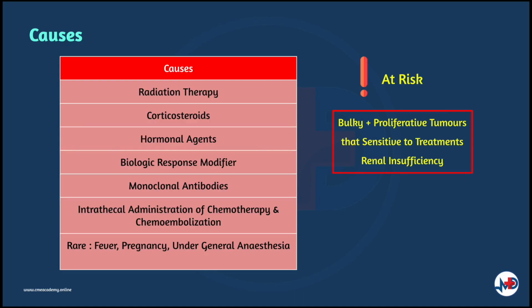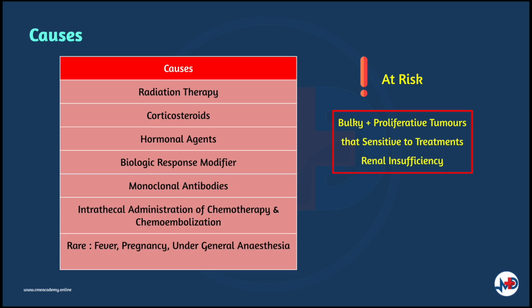The causes of tumor lysis syndrome can be due to administration of radiation therapy, corticosteroids, hormonal agents, biologic response modifiers, monoclonal antibodies, intrathecal administration of chemotherapy, and chemoembolization. Patients at highest risk are those with bulky, rapidly proliferating tumors that are sensitive to treatment, and you can refer to the image of tumor lysis syndrome for further explanation.